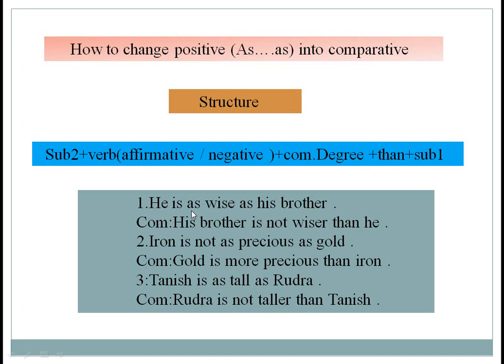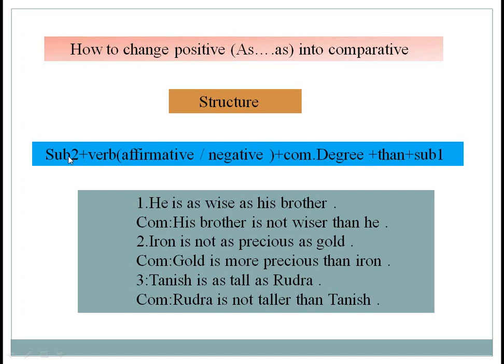Our question is, he is as wise as his brother. If you find positive degree in affirmative sense, then you have to make it comparative degree in negative sense. So look how to do.